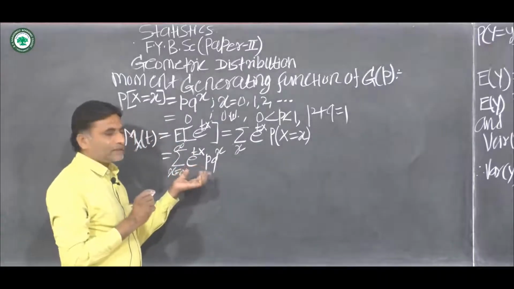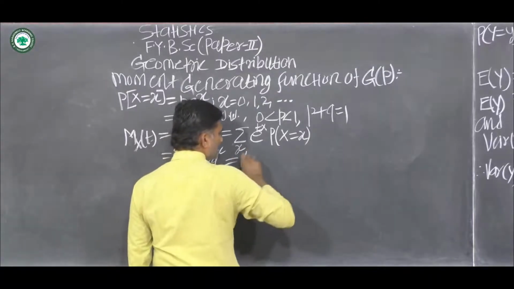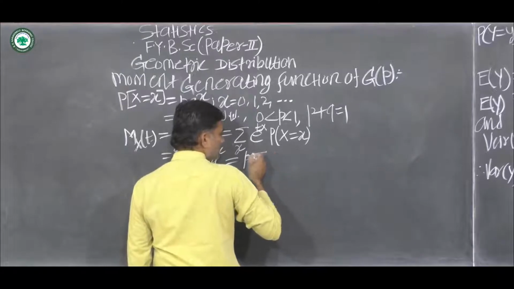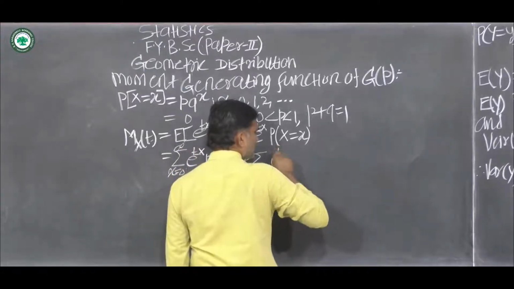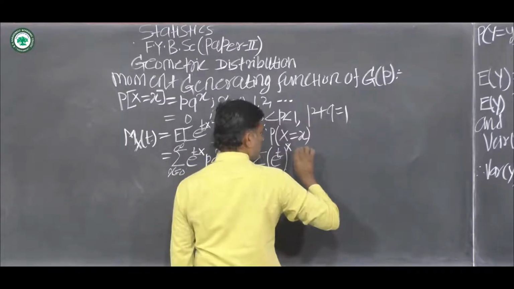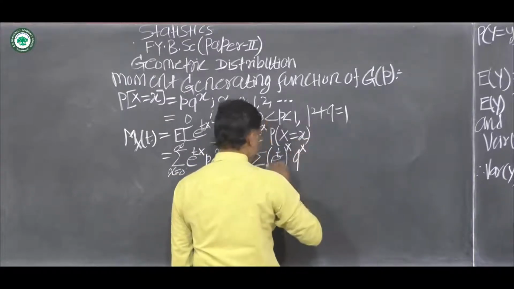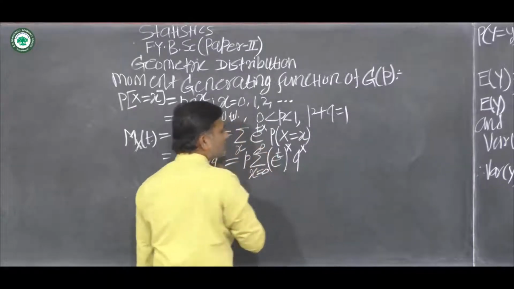P is constant, take out of summation sign, then which is equal to p into summation of e raised to t bracket raised to x into q raised to x, summation over x, x running from 0 to infinity.